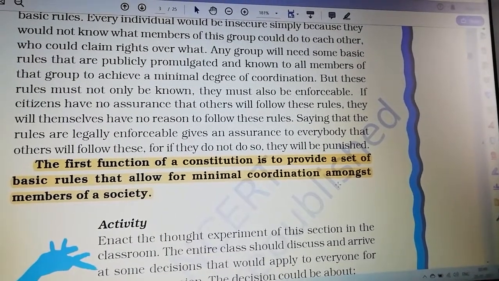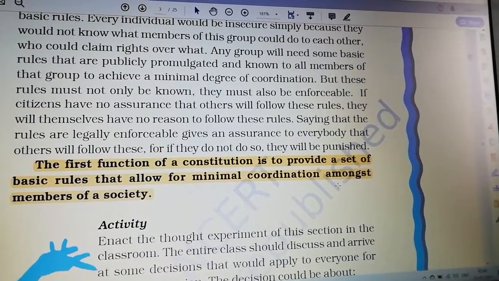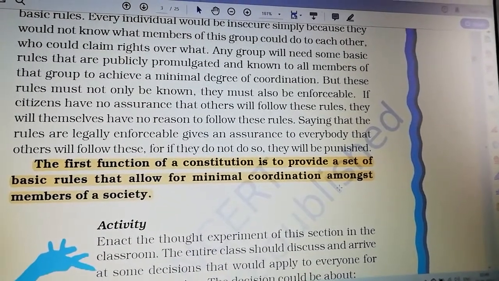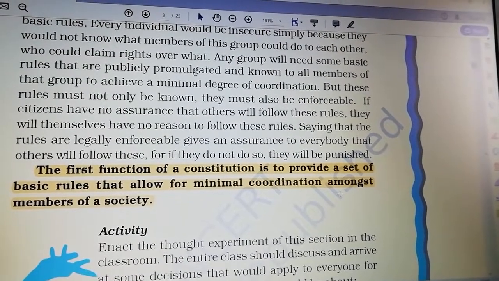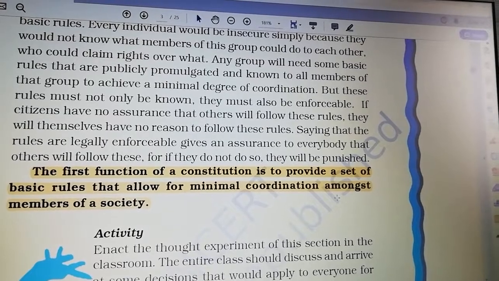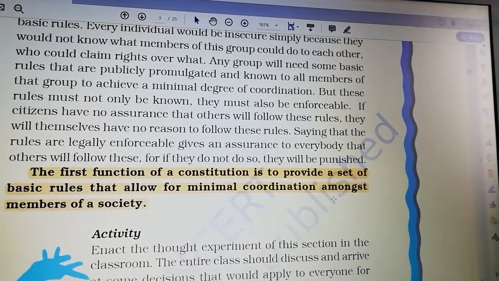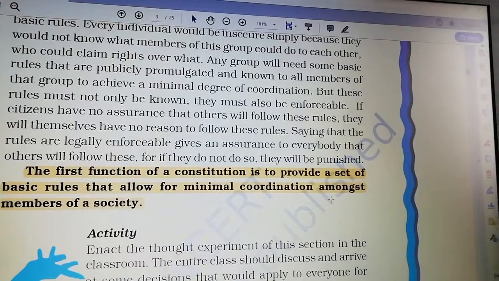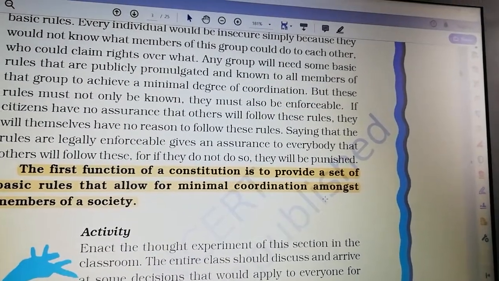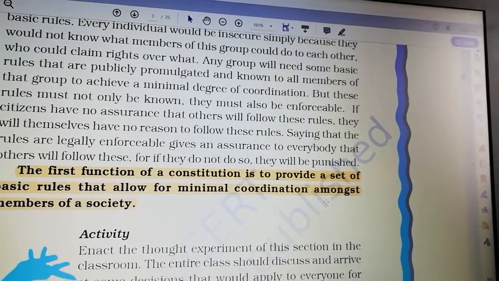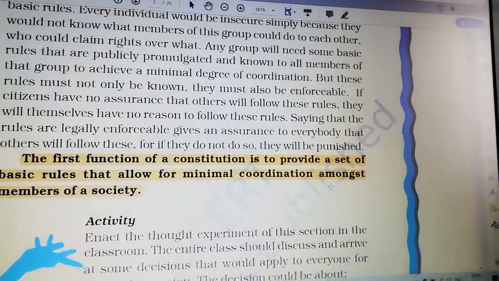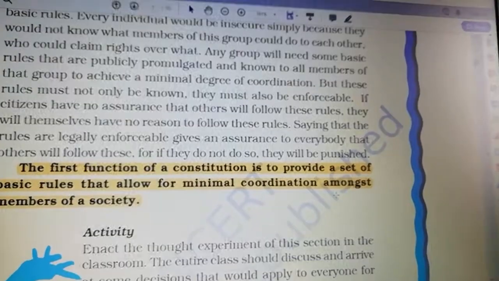You can see the statement. We are discussing the functions of constitution. The first function: the constitution is to provide a set of basic rules that allow for minimal coordination amongst members of a society. You can deeply understand the meaning of this statement. That is, providing a set of basic rules that allow for minimal coordination among the people.